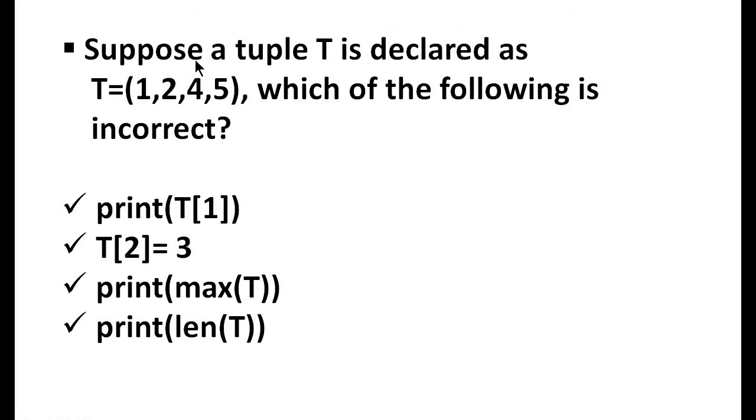Next one. Suppose a tuple T is declared as shown. Which of the following is incorrect? Print T of 1, it will print 2, right? Then what about T of 2 equal to 3? Is there any error? Yes, it will show an error. Why? Tuple is immutable data type. We cannot change the elements in a tuple. This statement is trying to change the value at index 2. So it will show an error.